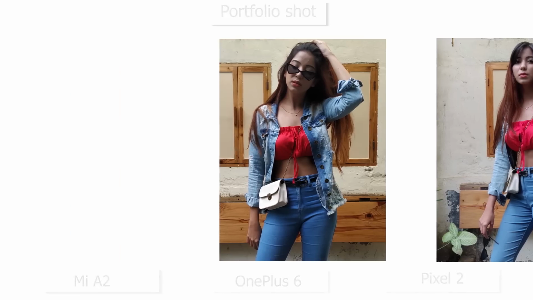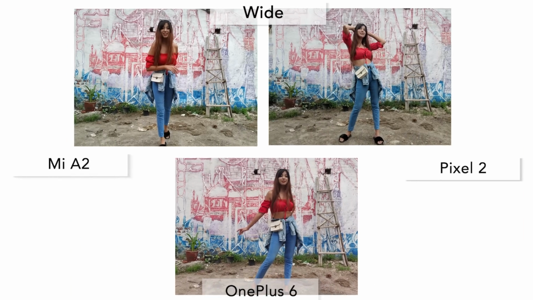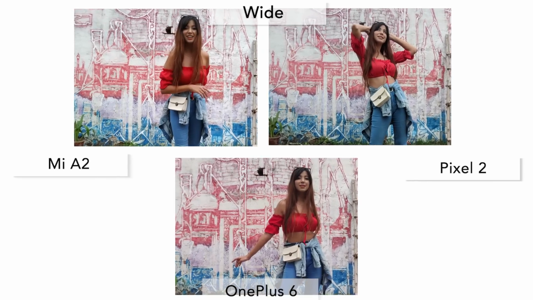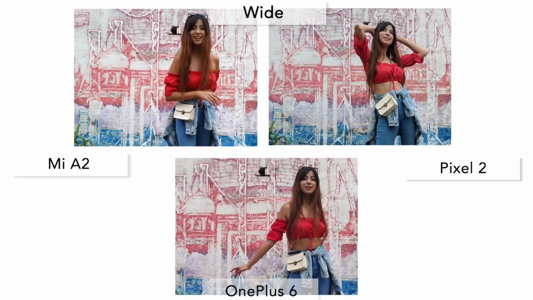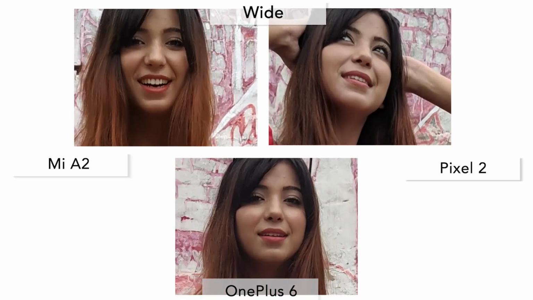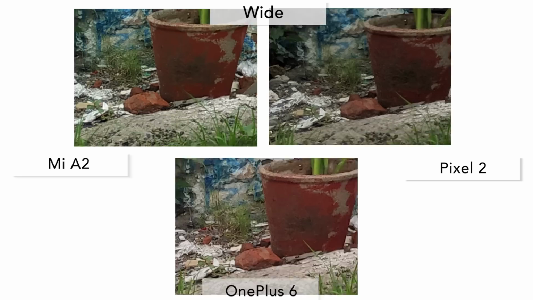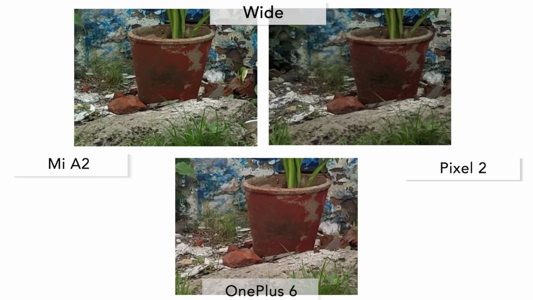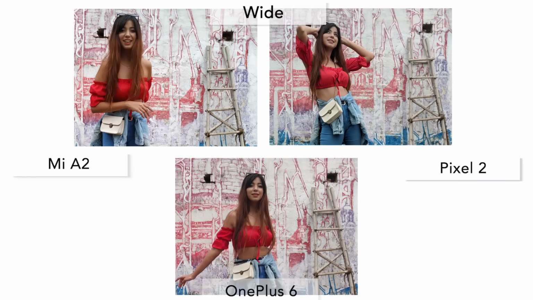As is the case with most of our wide shots, it is really difficult to notice the differences in our samples at first glance. But you know us, we love to pixel peep. One of the things we immediately noticed is that the OnePlus has botched up the white balance in the image. However, both the OnePlus 6 and the Pixel 2 definitely offer a lot more details across the image, from the center to the corners. The Mi A2 offers softer details in comparison, and that's where the sensor doesn't match up. Having said that, the Mi A2 shoots perfectly good images for sharing to social networks.